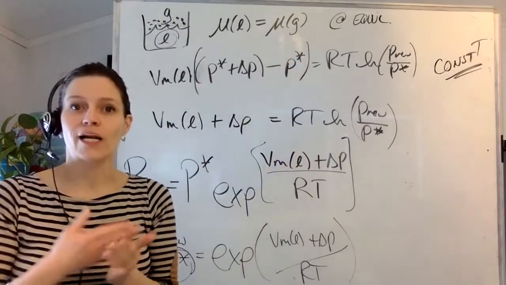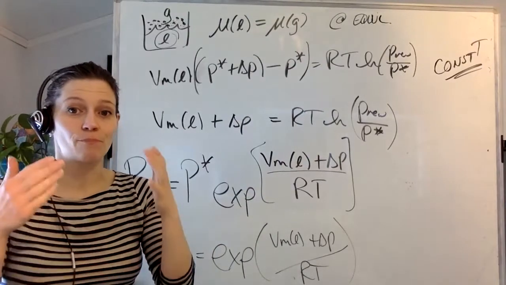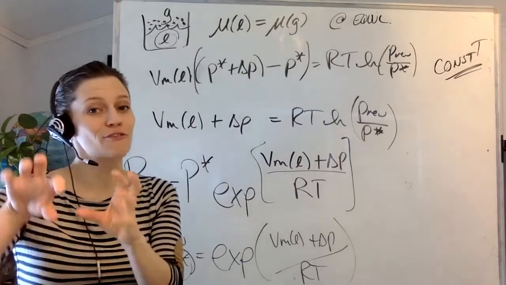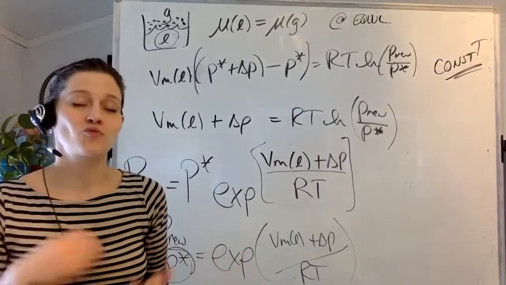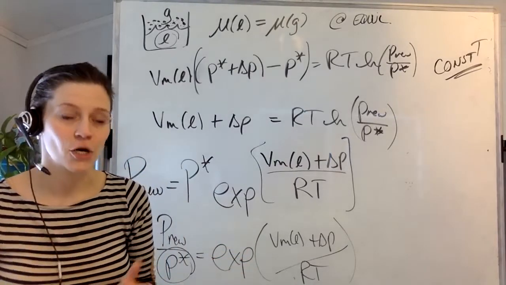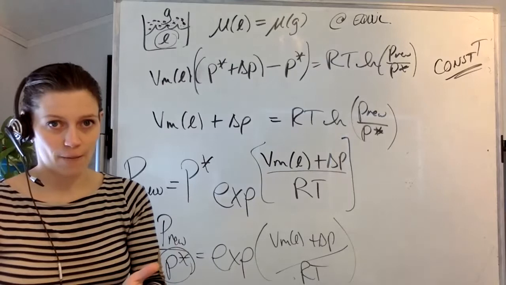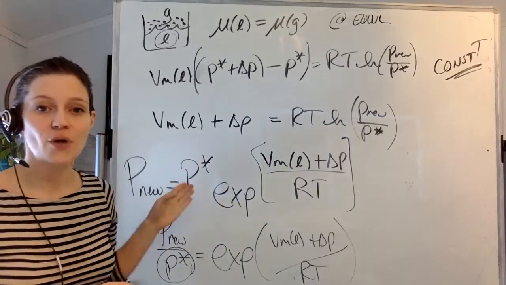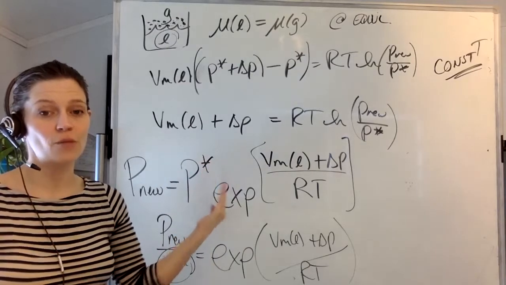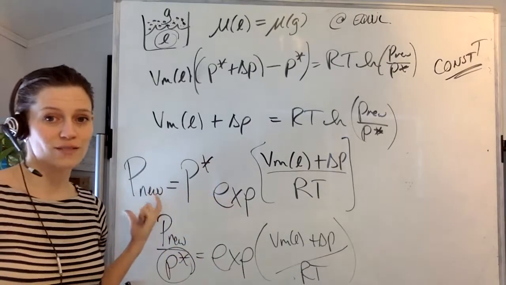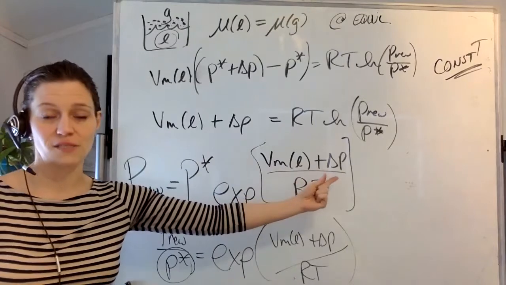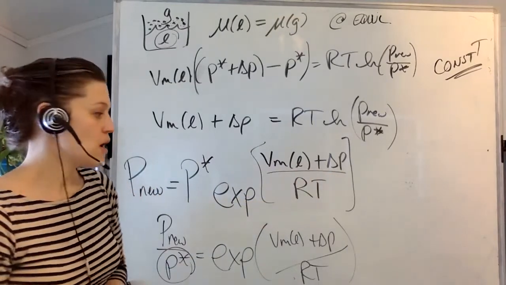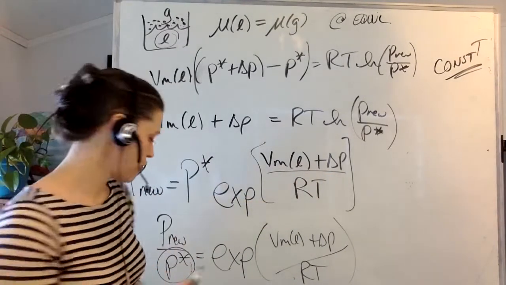But now we're going to have an integration limit that's going to be particular to the part of the phase that you're working with. So it's really important to make sure you monitor what system you're describing. Okay, so that's why I think this example is really important, because you have to be very careful in the bookkeeping of what is P star versus what is this P new versus what is this delta P. Okay.